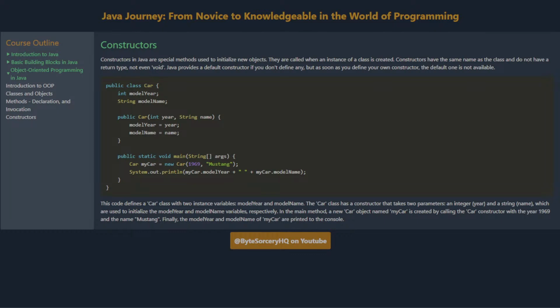The Car class has a constructor that takes two parameters, an integer, year, and a string, name, which are used to initialize the model year and model name variables, respectively. In the main method, a new Car object named myCar is created by calling the Car constructor with the year 1969 and the name Mustang.